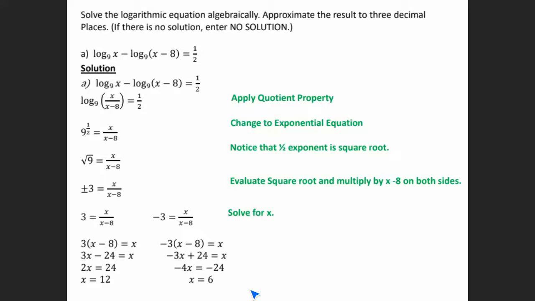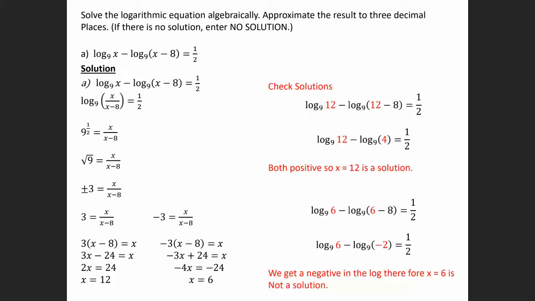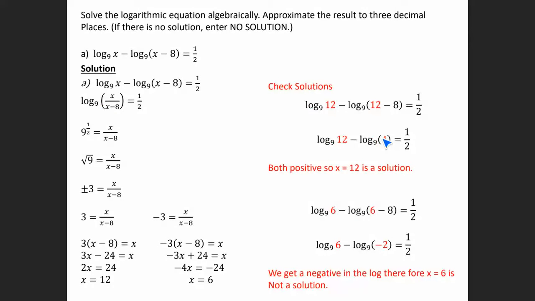The last thing you want to do here is make sure that x equals 12 and x equals 6 are solutions. To do that, we're going to take this 12 and plug it in for x here. That's going to be positive. And if I plug in the 12 here, 12 minus 8 is still going to be positive. That means that x equals 12 is a solution. Okay. So this is what I did here. Plugged it in. We get a 4.